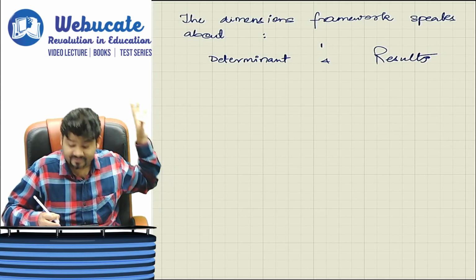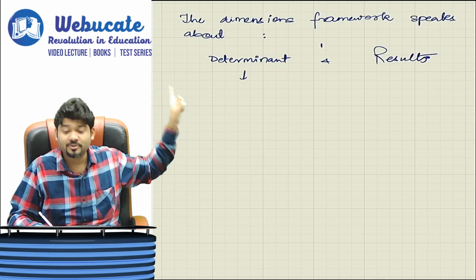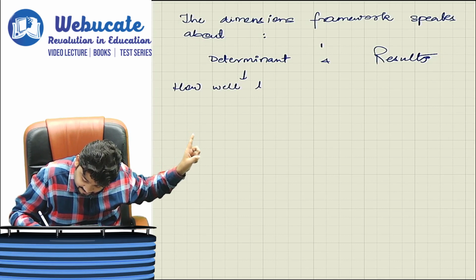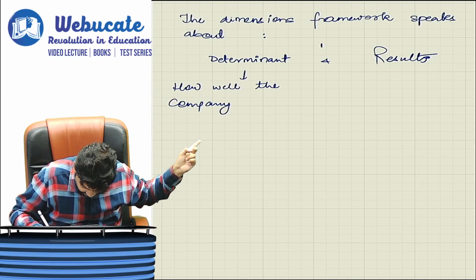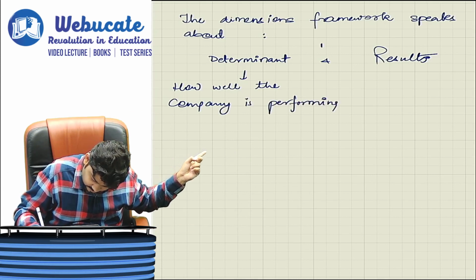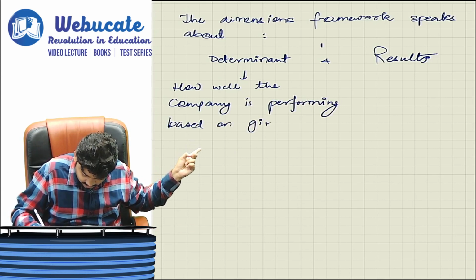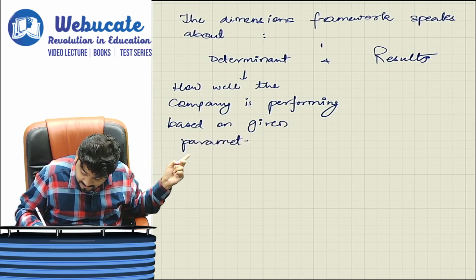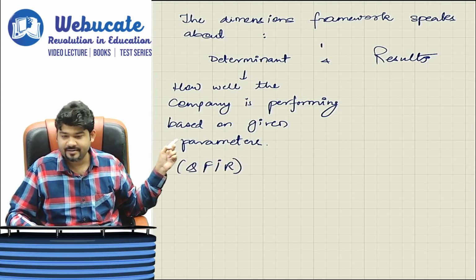In case of determinant, it means how well you are performing, how well the company is performing based on given parameters. What are those parameters? Q, F, I, R.